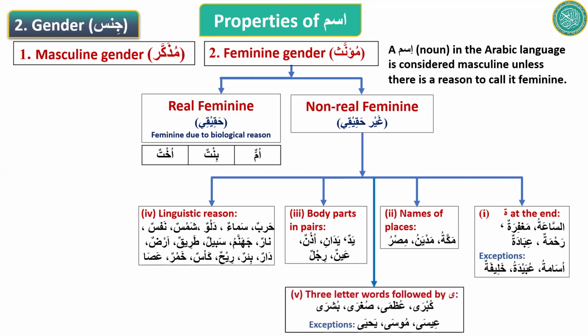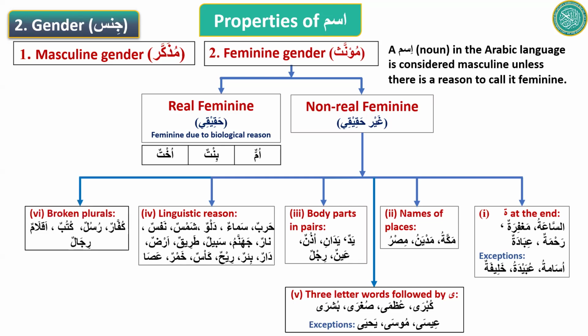And then words that end with a letter that looks like ya and there are three letters before it, like kubra, uzma, sughra, bushra, words like this. So they will be most of the time feminine, but there are some exceptions like Isa, Musa, but those are very rare.